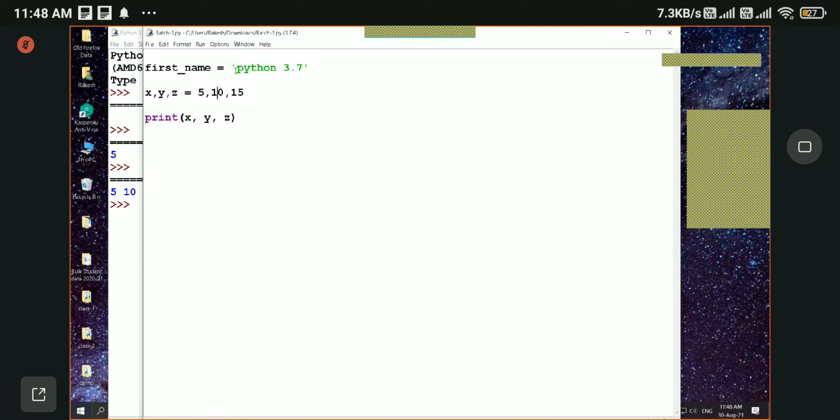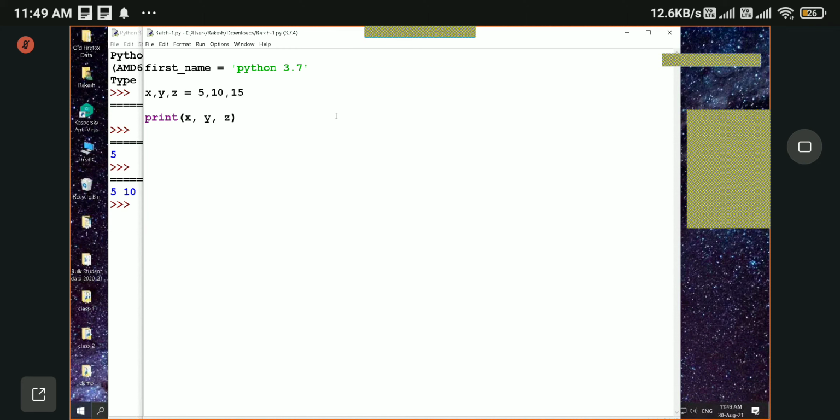And as you can see, when I was assigning a string value, I was using a single quote here, but for numbers, I'm not using any quote. Since they are integers, I don't need to use quotes. Of course, we'll talk about the data types as we go on. So these are some rules that you need to know whenever you want to define variables.